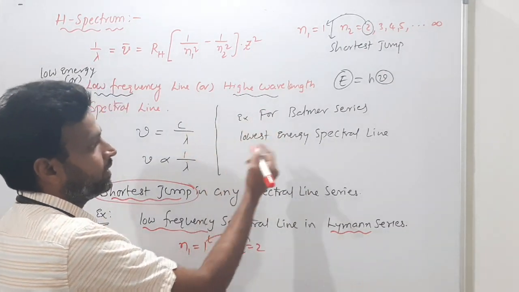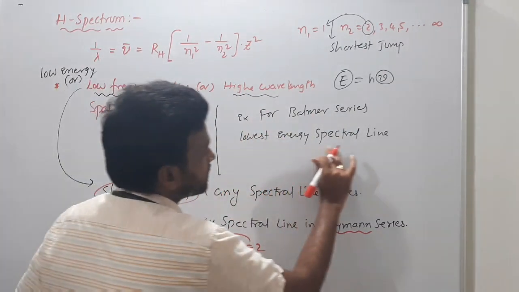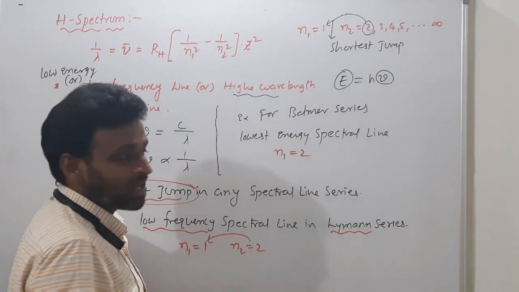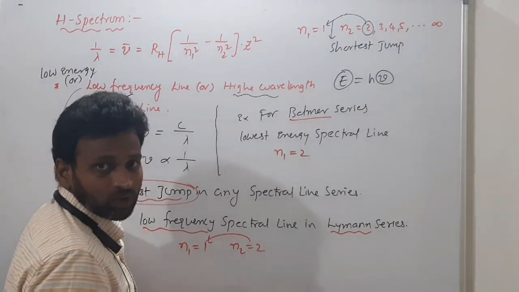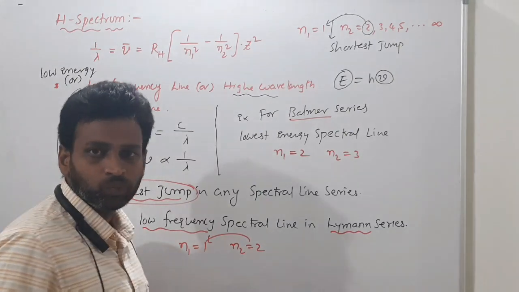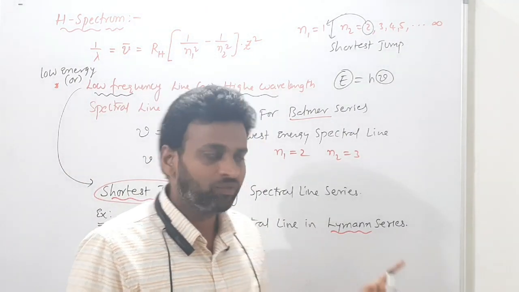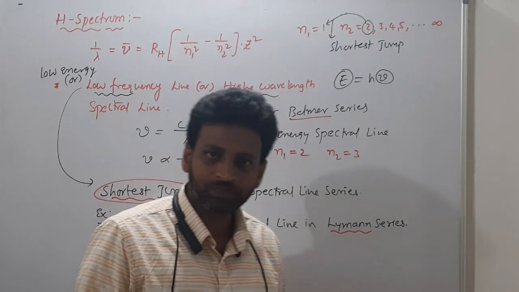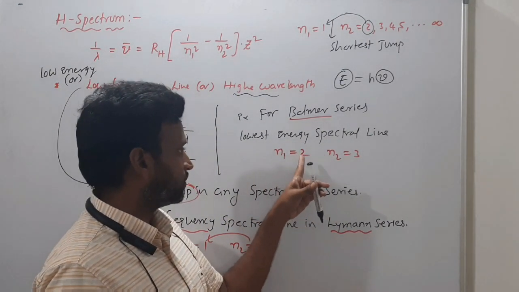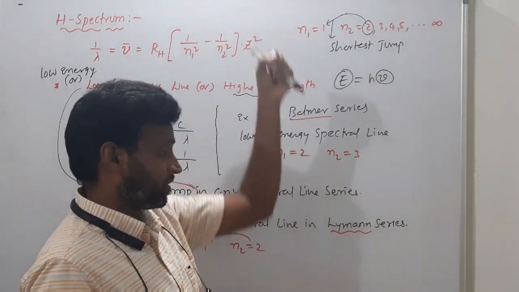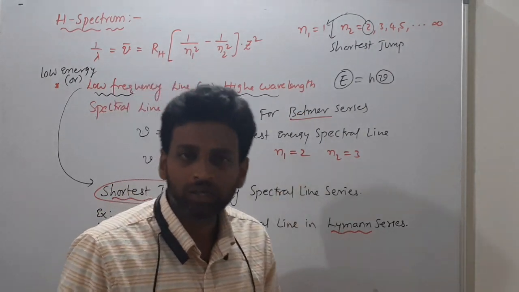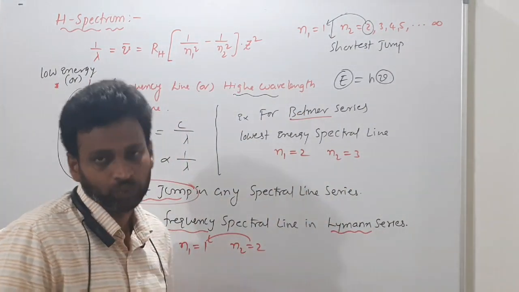Now come to this example. For Balmer series, n1 is 2. Because Balmer means n1 is 2, I told you. So for Balmer, the shortest jump means 3 to 2. Shortest jump will give the lowest energy. Because the lowest n value means the electron is jumping from a higher level to the second level in Balmer series. So the shortest jump means 3 to 2.